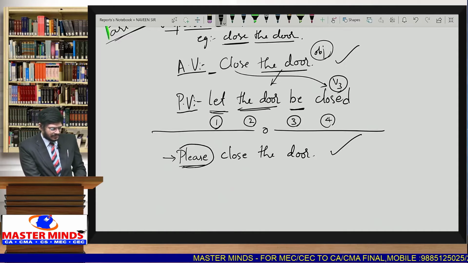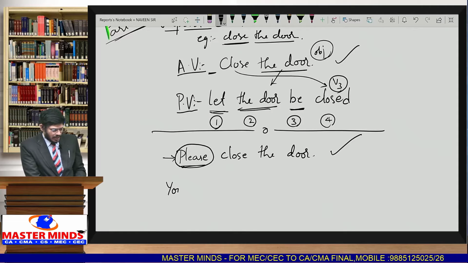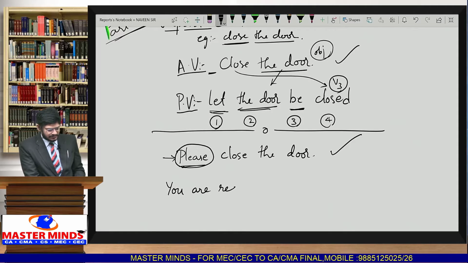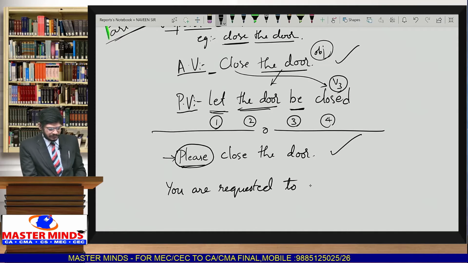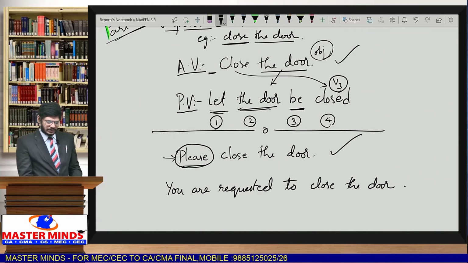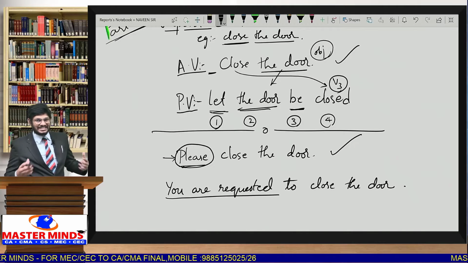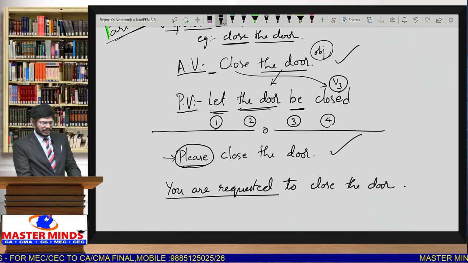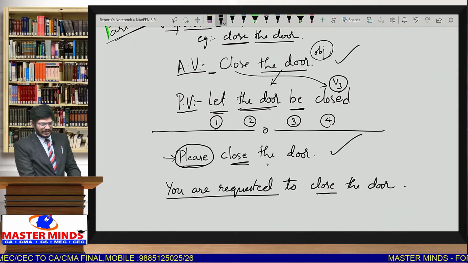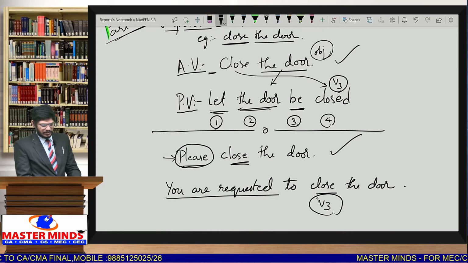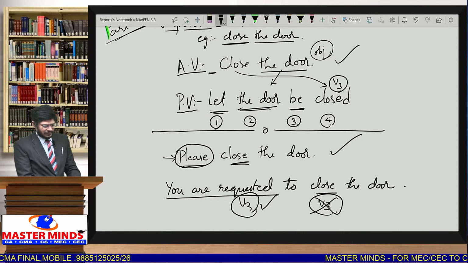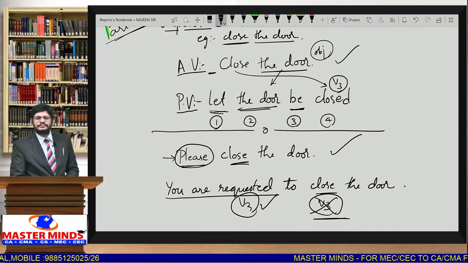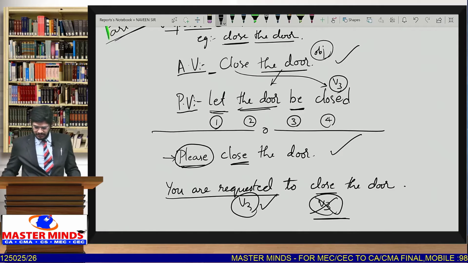So whenever please is added, you write answer something like: you are requested to close the door. So you are requested is the phrase that we are going to add here. Now students get doubt, sir, where is the V3 form? So close as it is we are writing, no sir. There is no V3 form. But already we wrote requested as a V3 form. Then no need of writing again one more V3. So you are requested to close the door. So this is the way we can answer these questions in a simple manner.